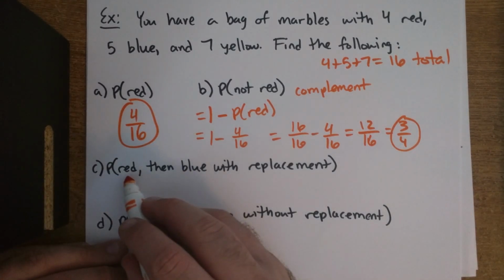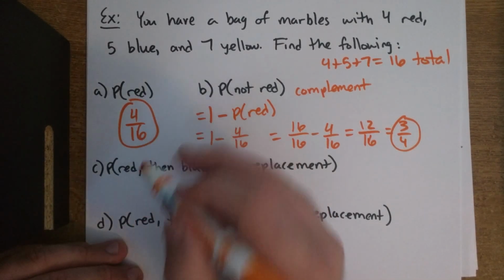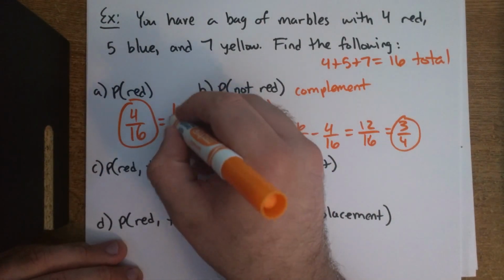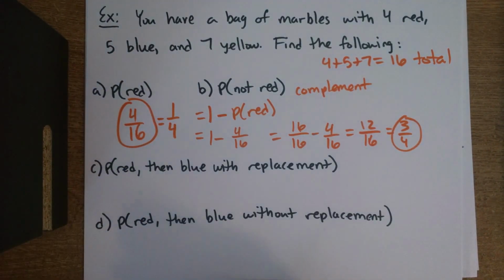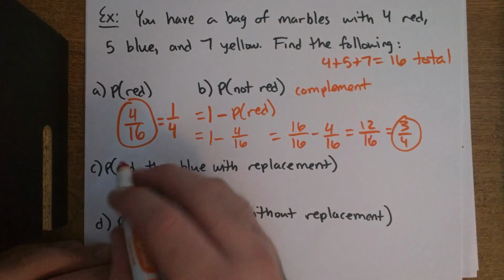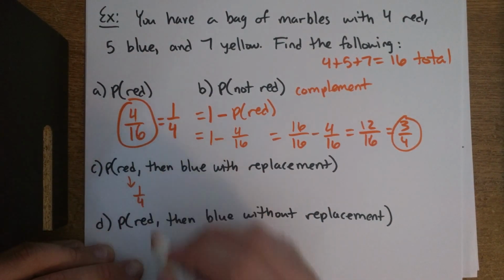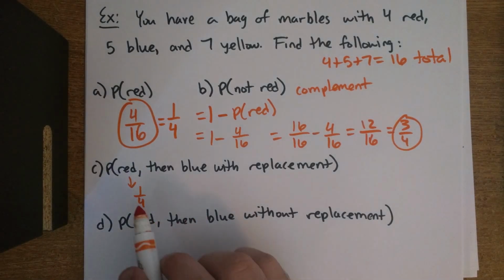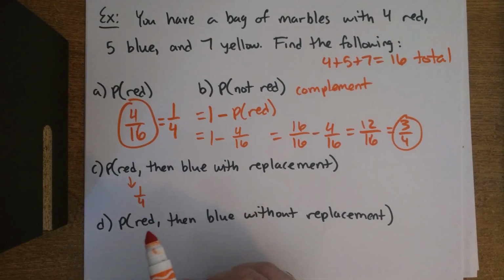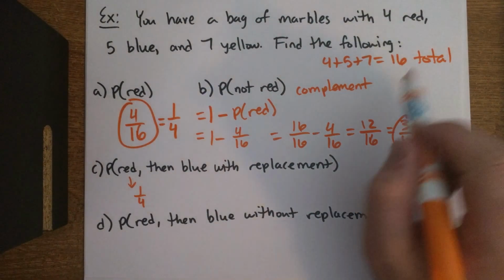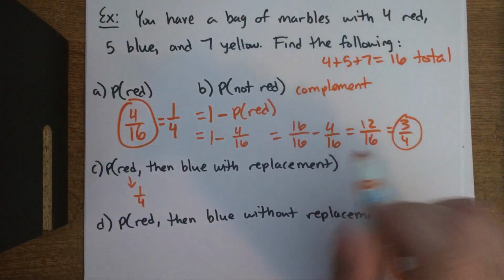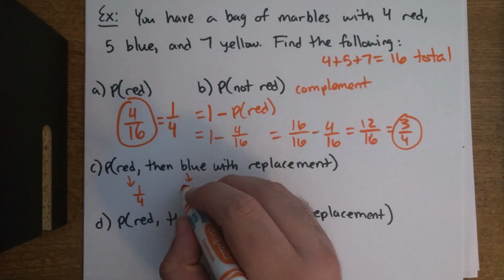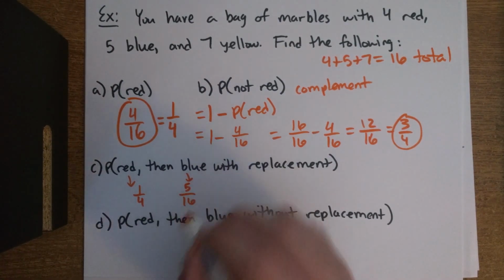So let's go ahead and find the probability of red real quick. Actually, we already have it, 4 over 16, which, I just realized that we did not reduce. It's 1 over 4. My bad. So the probability of it being just red is 1 over 4. Now, what's the probability of you putting that red one back and now drawing a blue one? Well, how many blue do we have? We have 5. So the probability of finding a blue one is 5 over 16.